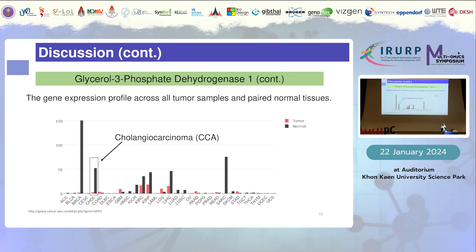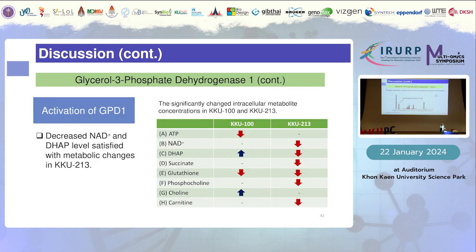And if we check the gene expression profile across all tumor samples and paired normal tissues, we can see that GPD1 is actually highly expressed in normal cells, interestingly, not in the tumor cells. But that means there would be some certain characteristics where GPD1 binds to the ligands at some point, and that would promote apoptotic pathways. However, this is still under further investigation.